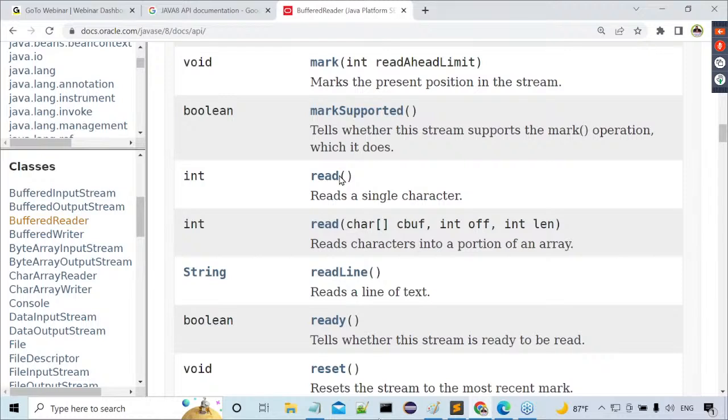Okay, fine. Now tell me, this API documentation was provided by whom? Developer or Java vendor? The Java vendor, Sun Microsystems or maybe Oracle Corporation. The Java vendor has provided this API documentation. Why? Because this API documentation gives information about the Java predefined library, all Java predefined classes, interfaces and packages. The total API documentation was provided. This is predefined documentation. Am I right or not?